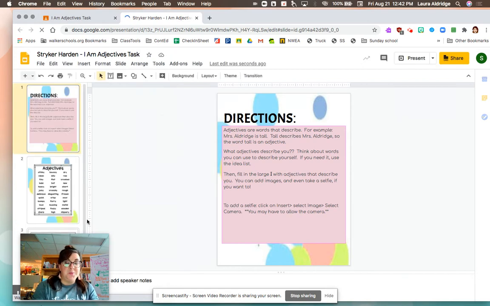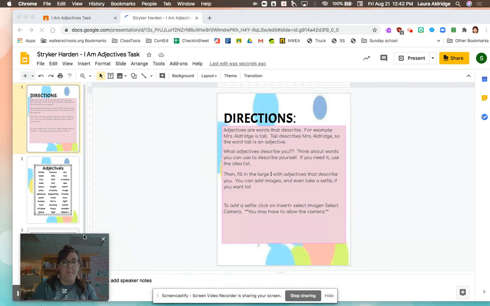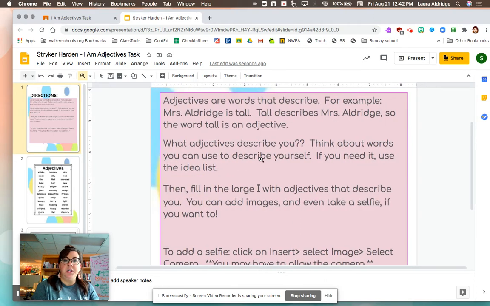It's in slides. We practiced using slides yesterday and making changes and adding things in slides. You'll do the same thing today. You'll be making some text boxes and being able to practice using some other tools in this task. Now the directions are a little small, so I'm going to zoom in. I'm going to go to my zoom button and make it a little larger.